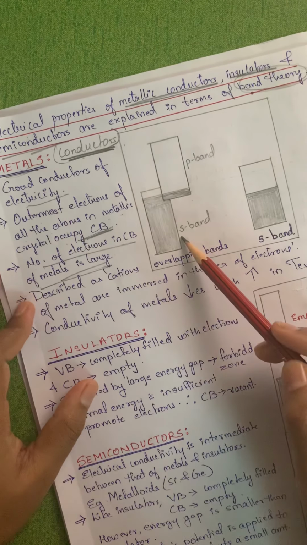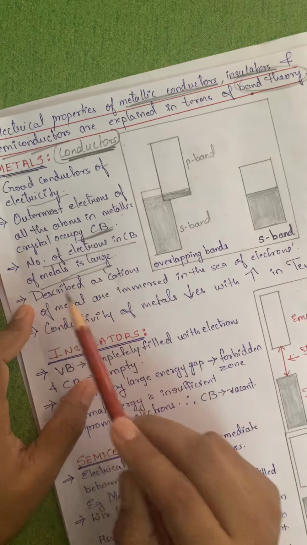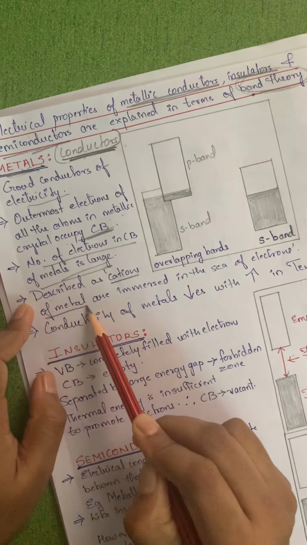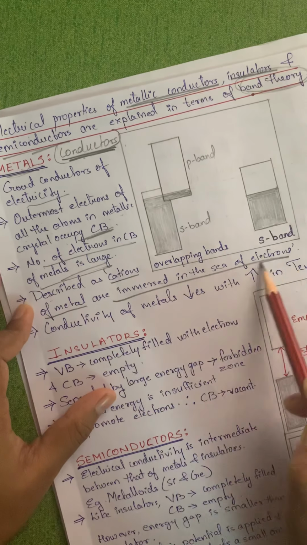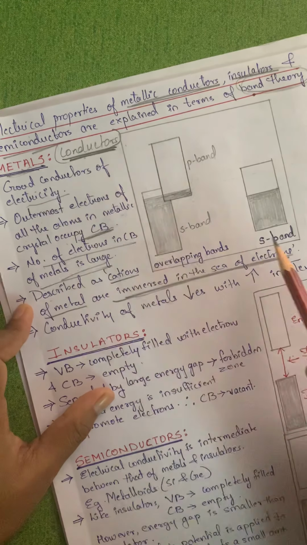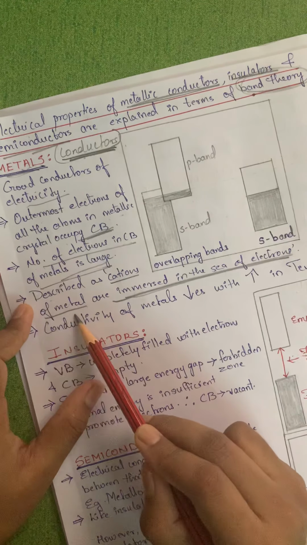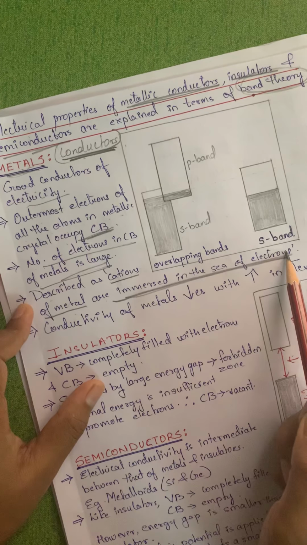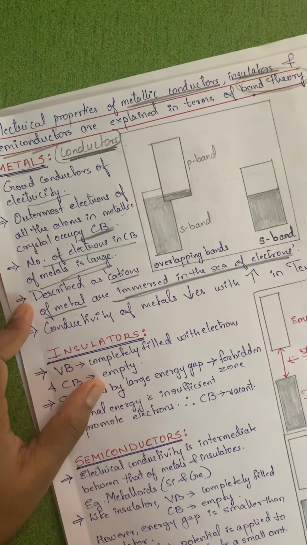So in conductors, normally in the conduction band there are free electrons. Therefore conductors are described as cations of metals immersed in a sea of electrons. There are many electrons which are free to move in conductors. Therefore they are said to be cations of metals immersed in the sea of electrons.